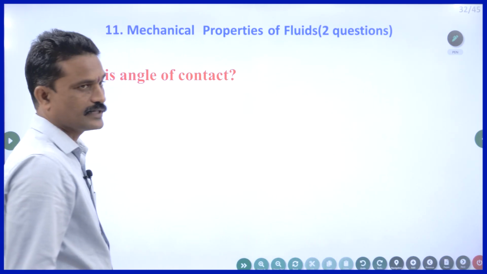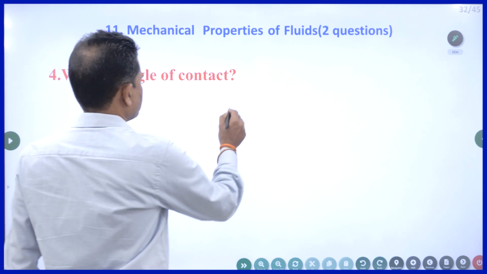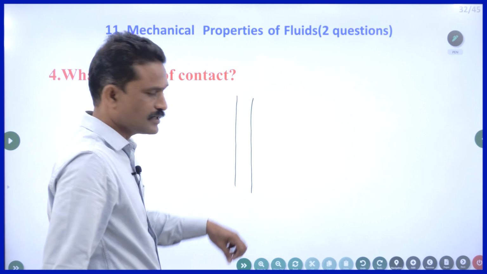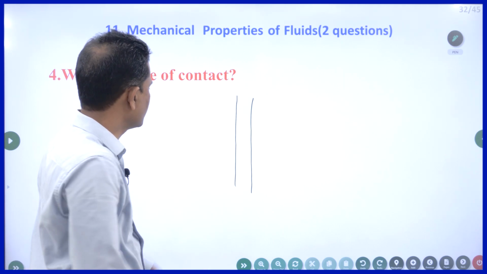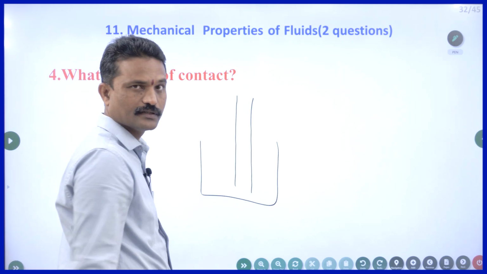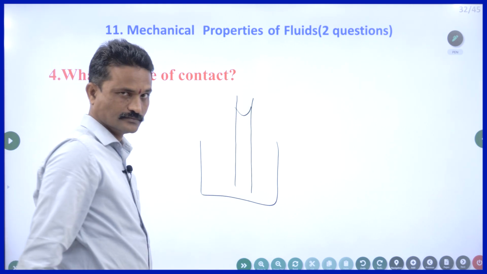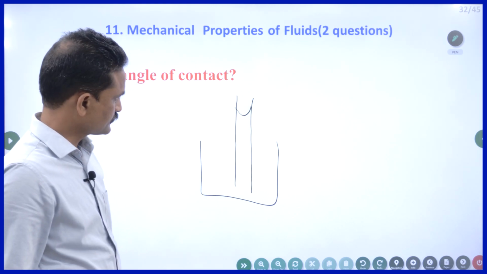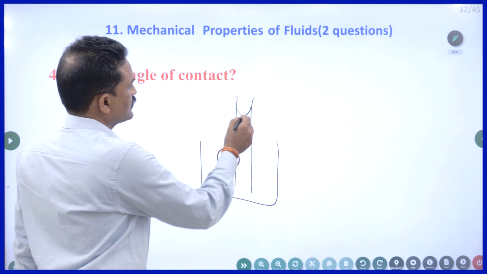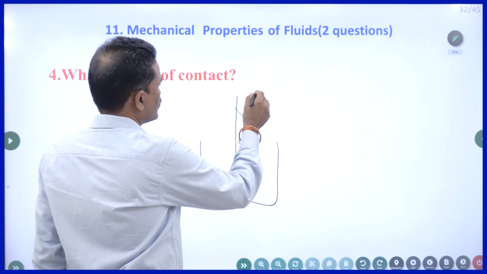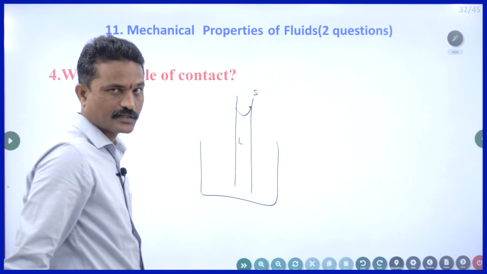What is angle of contact? Suppose you have a capillary tube, it's just like a straw. I dip it in water. When I dip it in water, the water level in this rises. This is called capillarity. So here is the point of contact between the liquid and the solid. Solid is nothing but the glass.